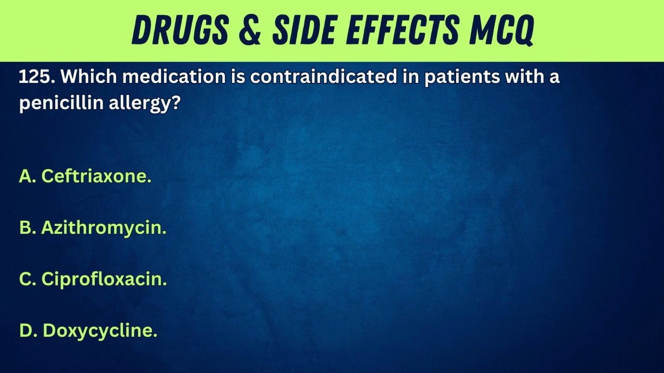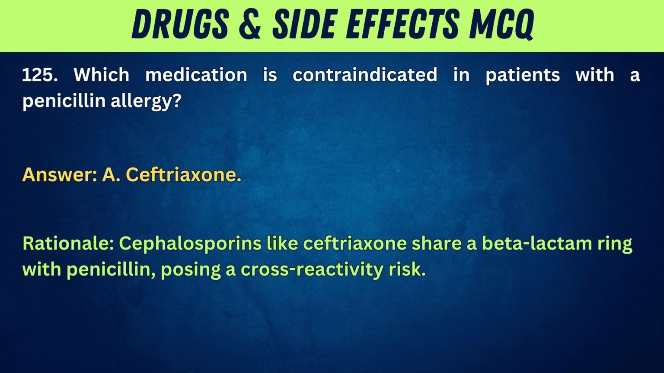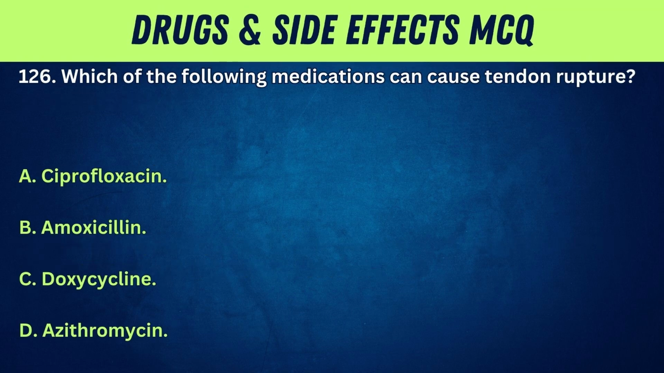125. Which medication is contraindicated in patients with a penicillin allergy? A. Ceftriaxone. B. Azithromycin. C. Ciprofloxacin. D. Doxycycline. Answer: A. Ceftriaxone. Rationale: cephalosporins like ceftriaxone share a beta-lactam ring with penicillin, posing a cross-reactivity risk.